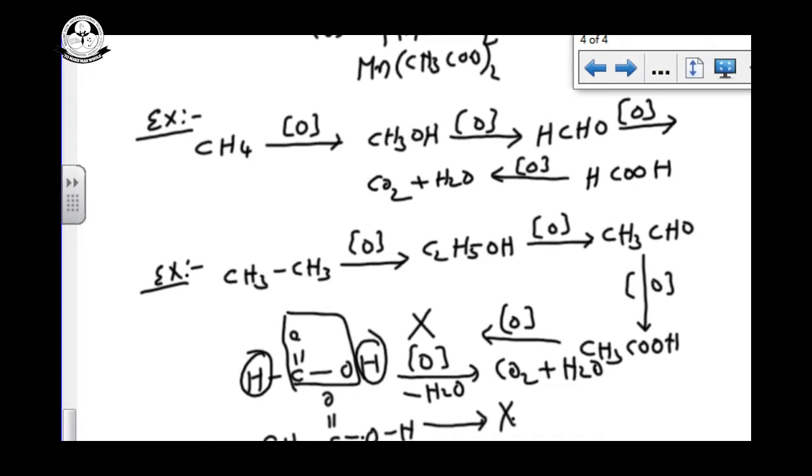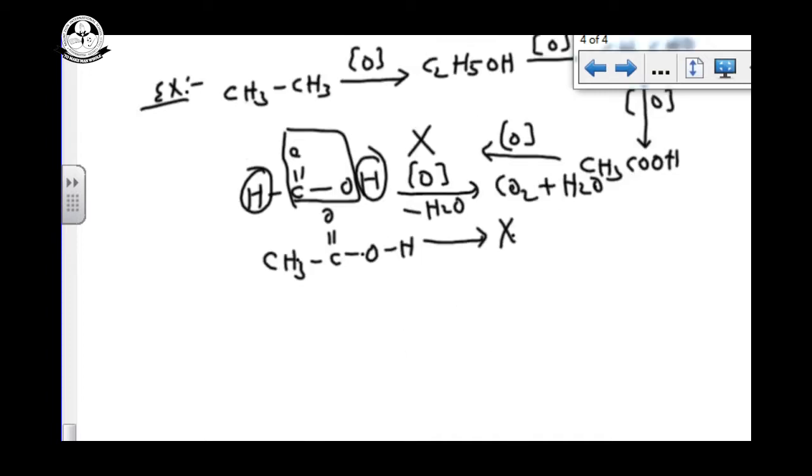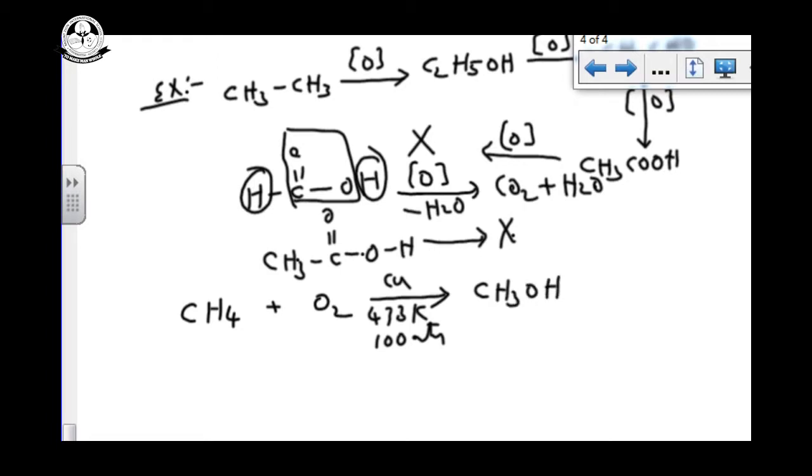So in the examination, how they ask the questions: suppose methane on oxidation, I am giving the catalyst as copper tube, 473 Kelvin temperature and 100 atmospheric pressure. Immediately you have to understand that it is partial oxidation. You can give methanol. The catalyst we use for the conversion of alkane to alcohol is copper tube. Then we can balance the equation.